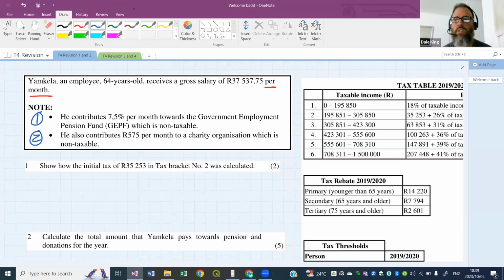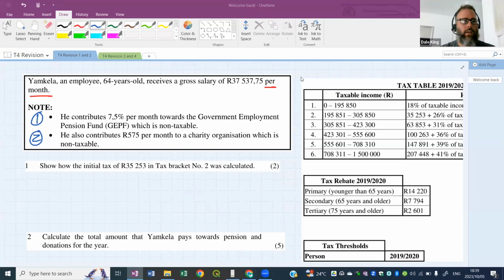No, it has to be a registered, vetted charity that the government knows about. If you give money to a charity, you don't have to pay tax on that. So pension, medical aid, and donations to charities are non-taxable. We've got two of them here.